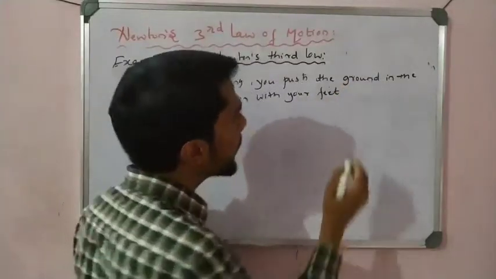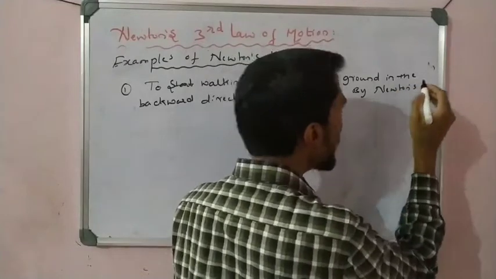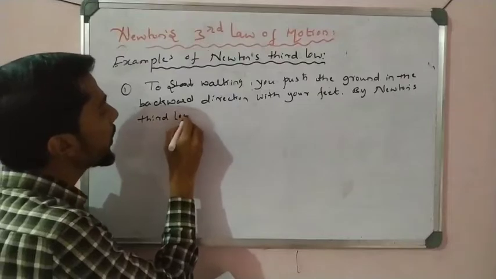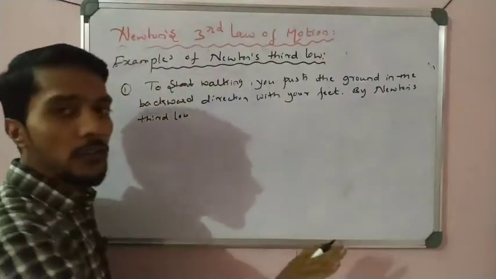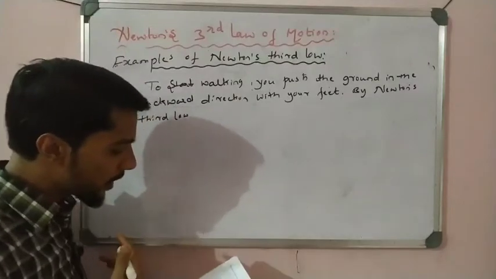How it works I will explain later. By Newton's third law. What does Newton's third law say? If you push the earth by force F, what happens? Then the earth has to push you with an opposite force, right? That is Newton's third law.